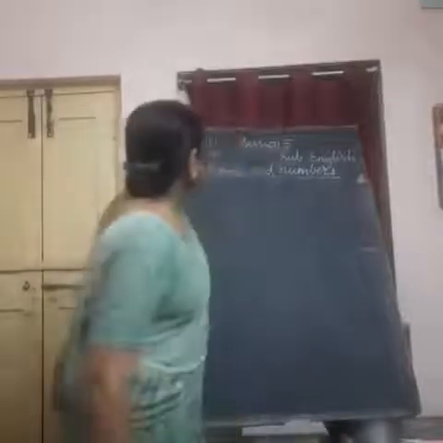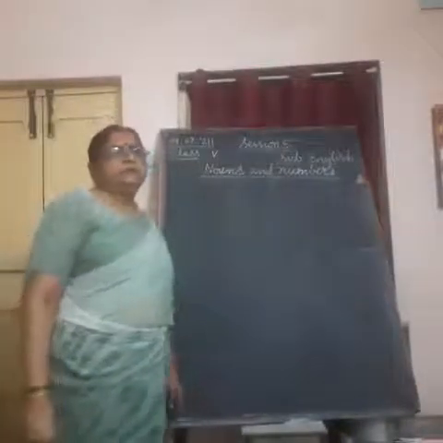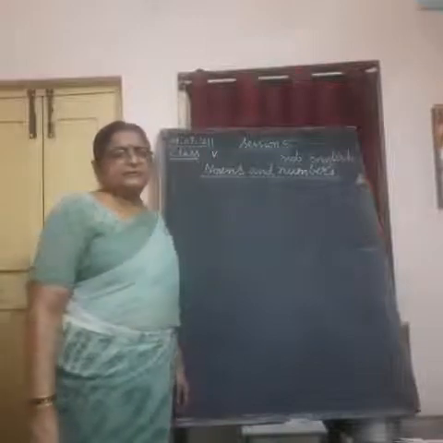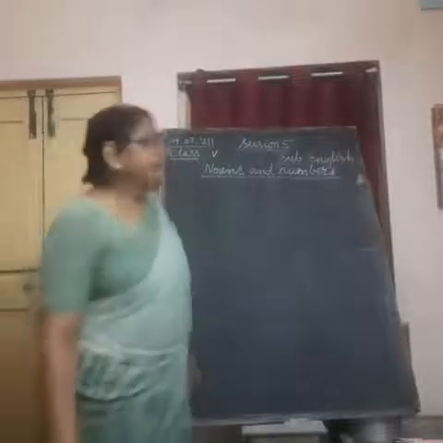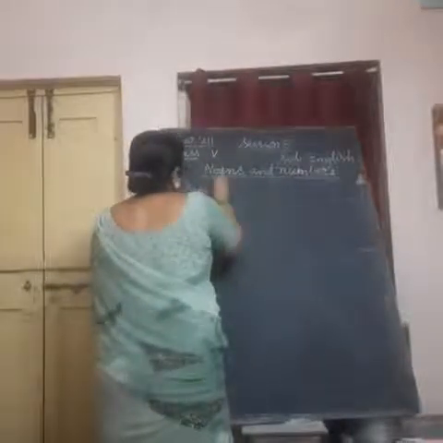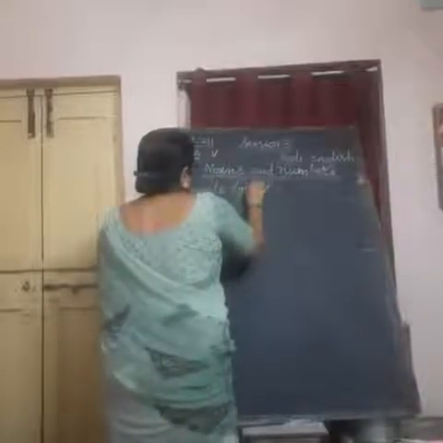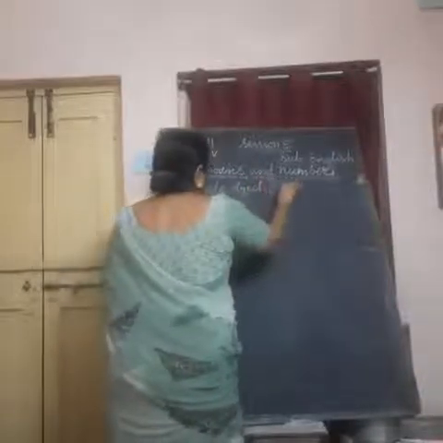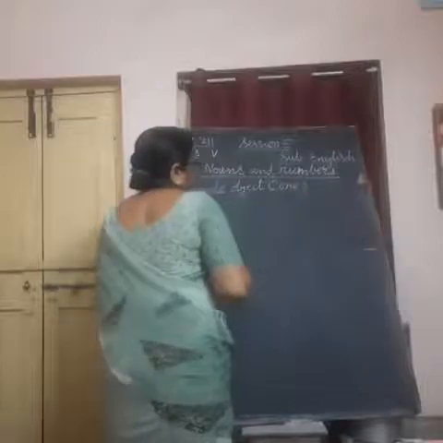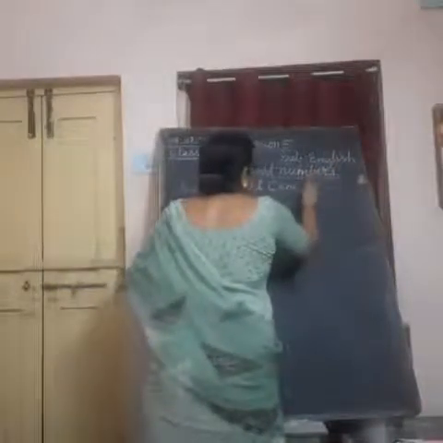So we are doing nouns and numbers. What are these nouns and numbers? Nouns are naming words, right? In this case, we can name a single object. Understand? Or I can say one in a number. Only one in a number.